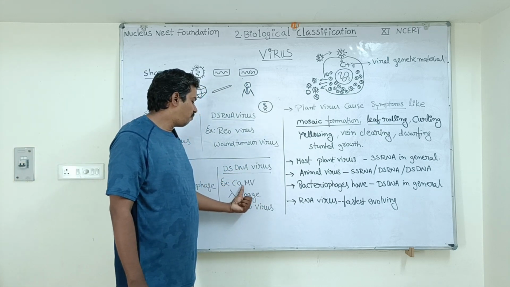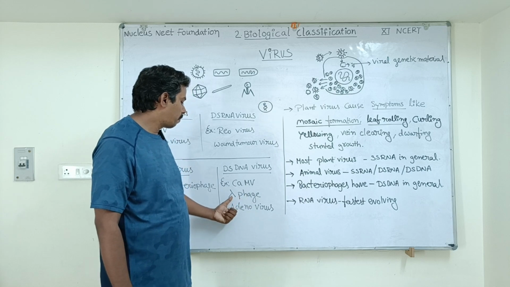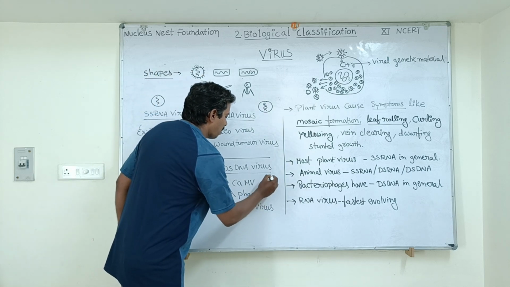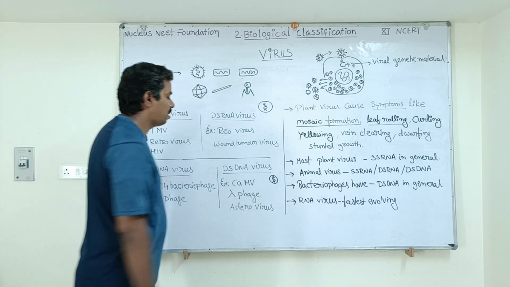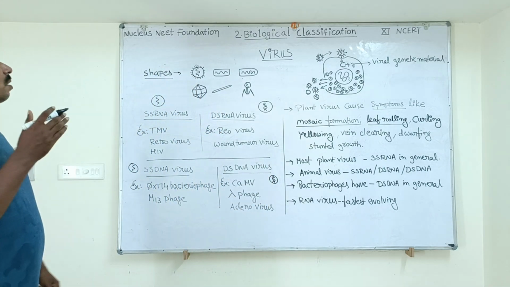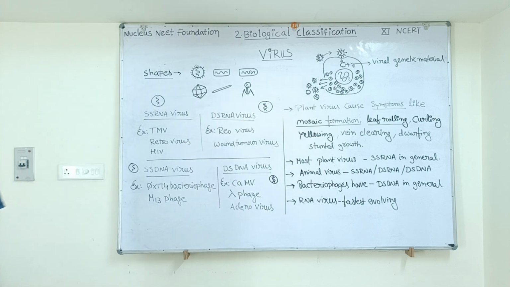Next, double-stranded DNA virus. Examples, cauliflower mosaic virus, lambda phage virus, adenovirus. These viruses have two strands of DNA, double-stranded DNA. Okay. So this is about viruses, students, copy down.